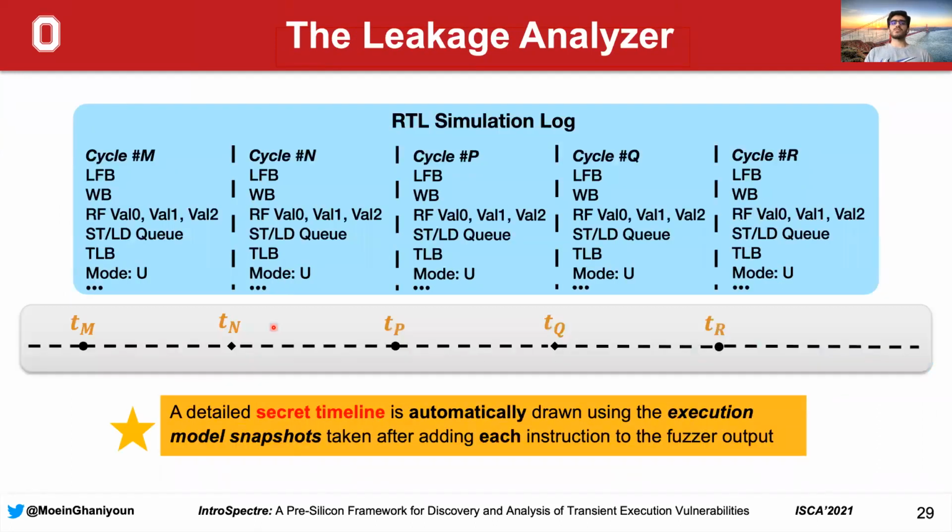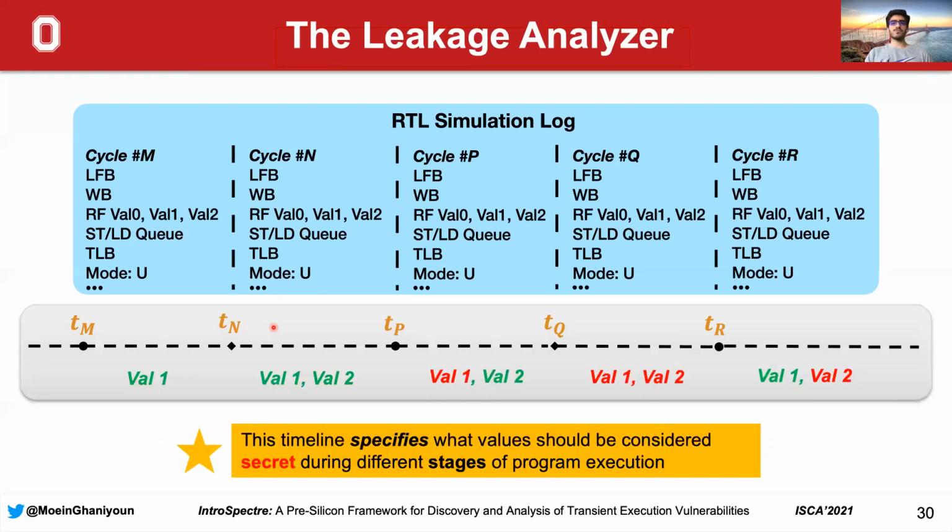The first step to find the secret is that a detailed secret timeline is automatically drawn using the execution model snapshots that are taken after adding each instruction to the fuzzer's output. So whenever the fuzzer decides to add an instruction to its output, it takes a snapshot of the state of the execution model at that point, and it stores these snapshots that are useful for the analyzing phase. So based on these snapshots, a secret timeline is drawn that specifies what values should be considered secret during different stages of the program execution.